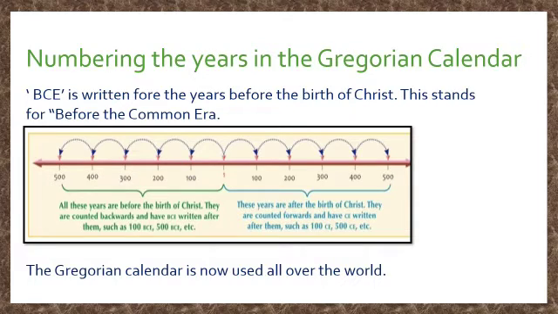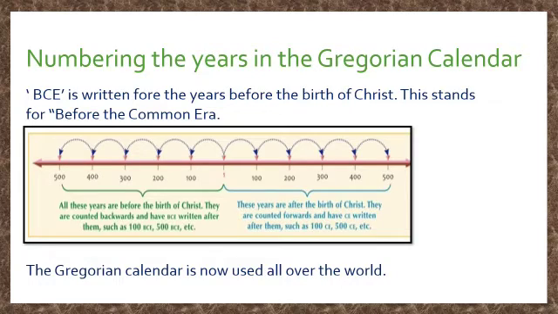Now when we go to the backward side, these are written as 100, 200, 300, 400 and 500. All these years are before the birth of Christ and they are counted backward and have BCE written after them. That is 100 BCE, 500 BCE.